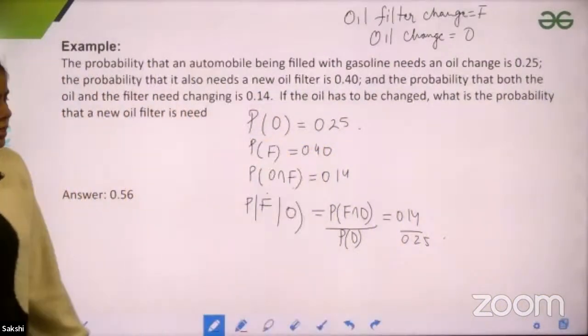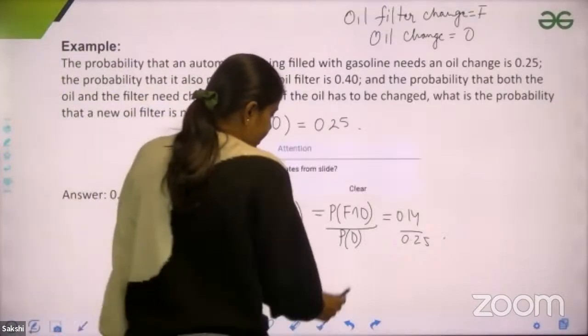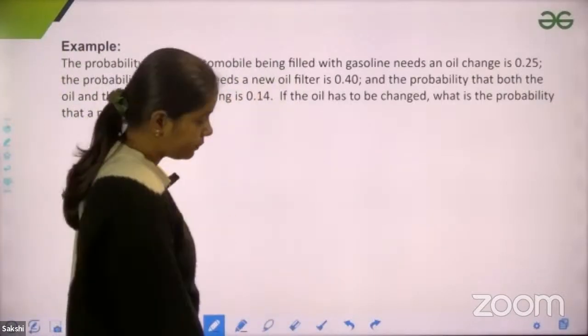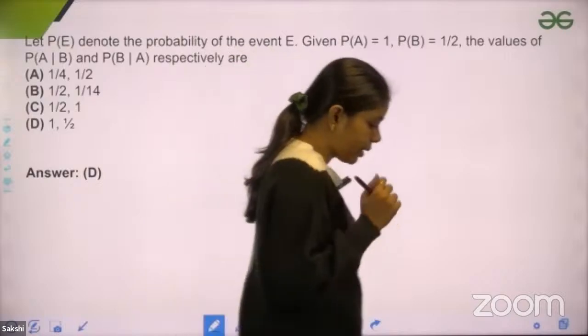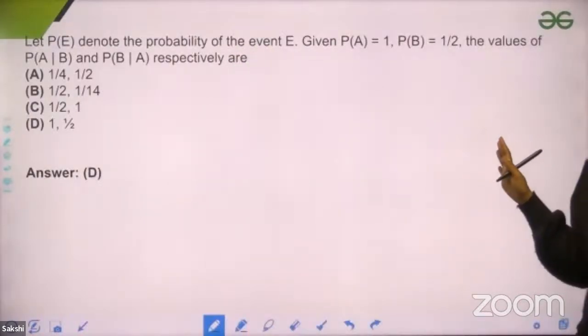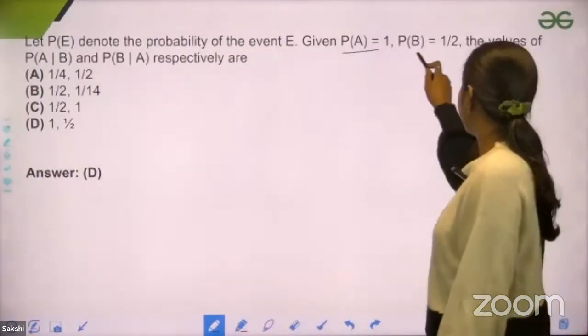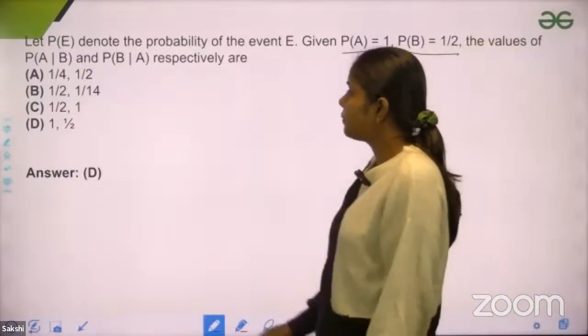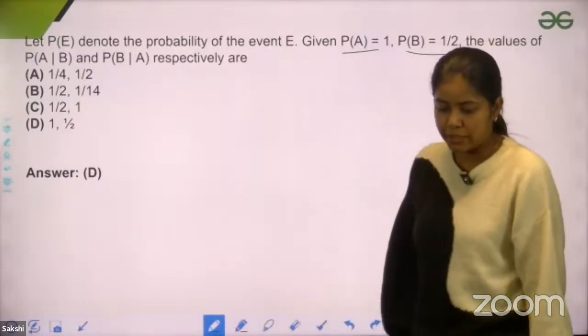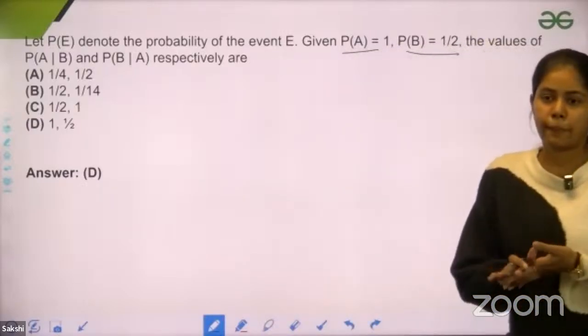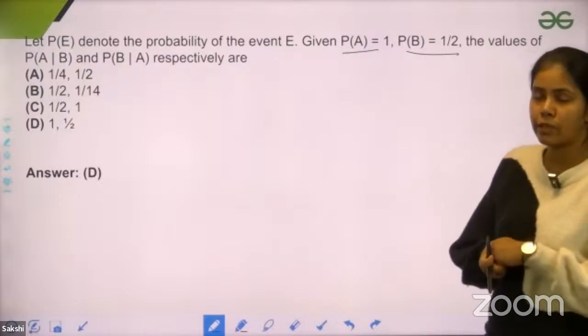I hope this is clear. This is a simple conditional probability question. Everything is given, you have to apply the formula. Okay, this is a question from the GATE CS exam. It says that probability of A is 1 and probability of B is 1/2. They are asking what is the probability of A given B and probability of B given A. I hope you would be able to solve this question.